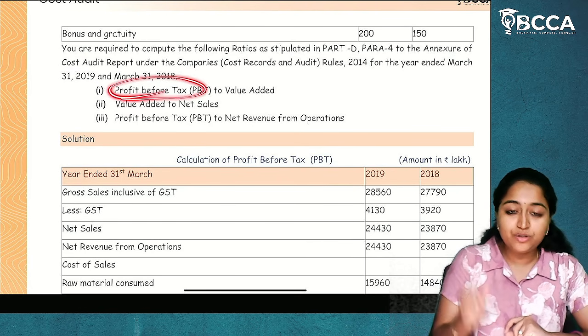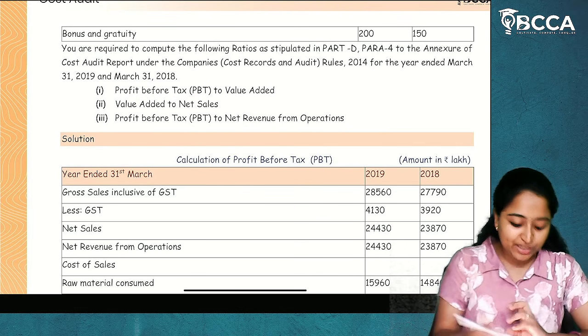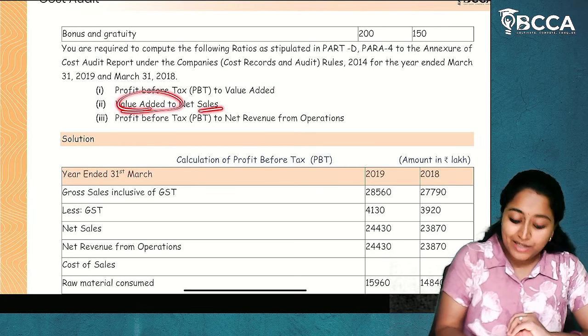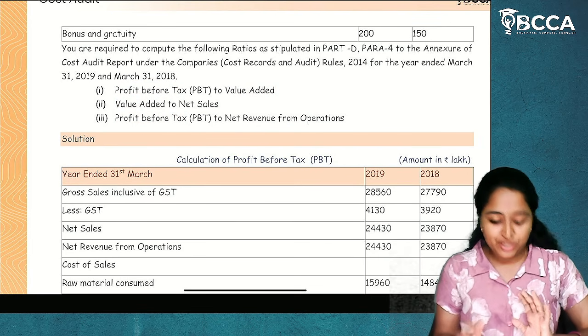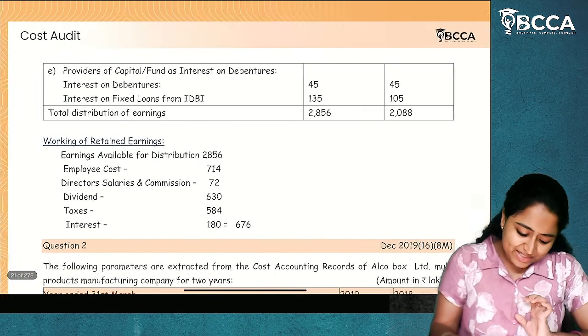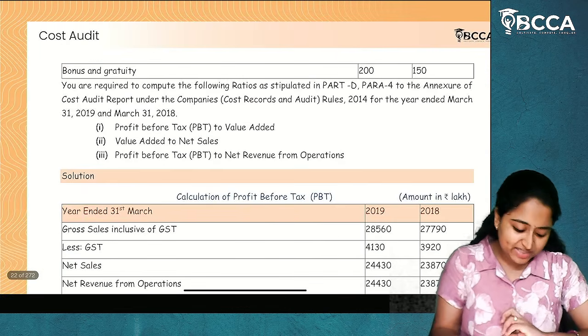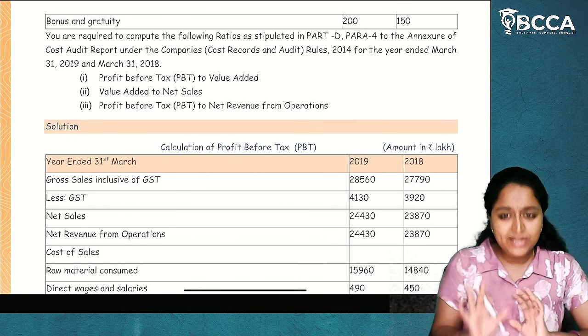They are asking us about the profit before tax to value added. So, they are asking us the percentage: profit before tax to value added to net sales, and profit before tax to net revenue from operations. Now, what is net sales? Net sales is already given in the question. So, gross sales less GST will give the net sales. And net revenue from operations is also nothing but net sales.